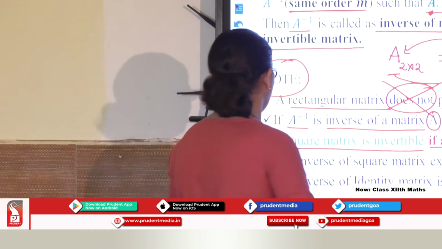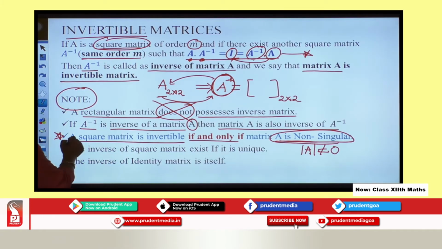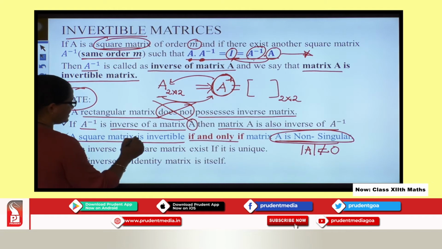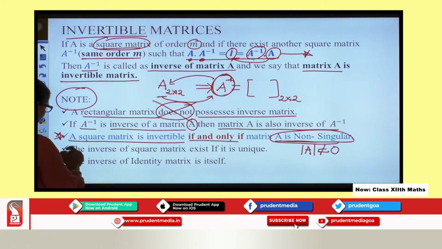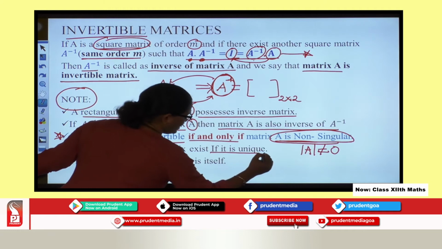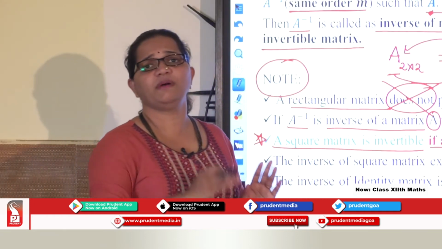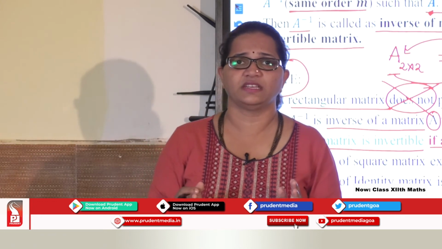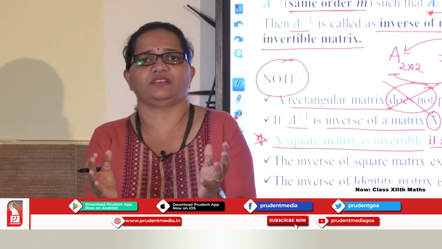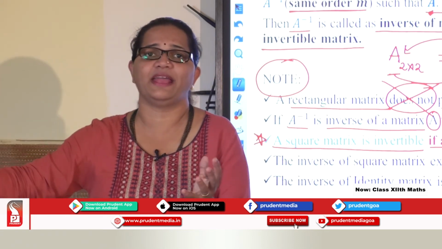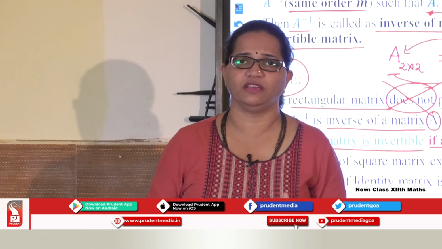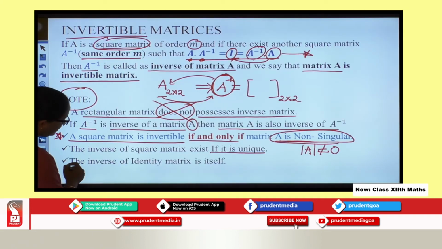Okay, so let's proceed further. This is a very important note. I said a matrix is invertible if and only if the given matrix is non-singular. The inverse of a square matrix, if it exists, is unique. So whenever I talk about the inverse of any matrix, it is supposed to be unique in nature. That means you will not have any other matrix that you can claim as the inverse of the given matrix.